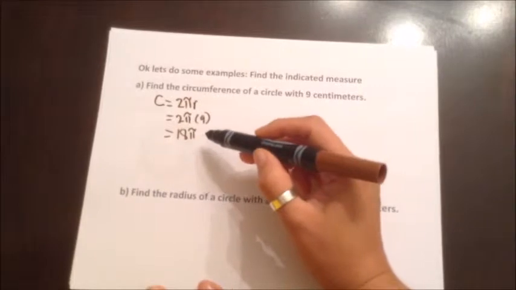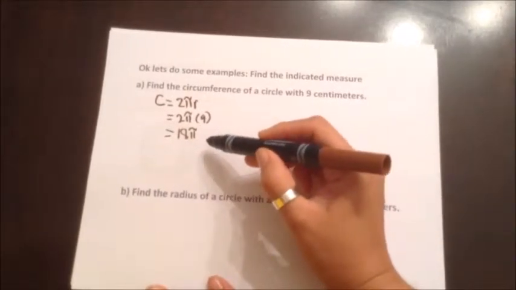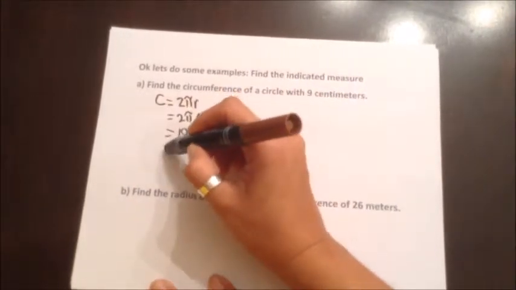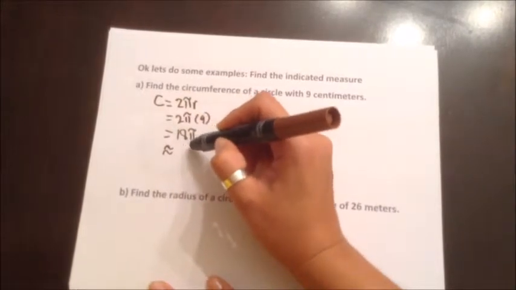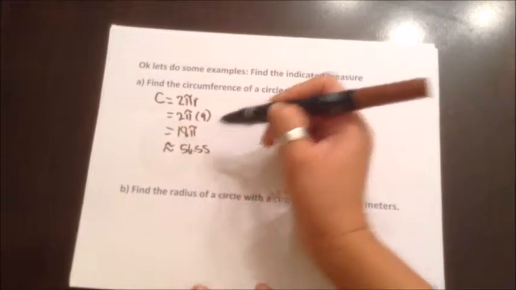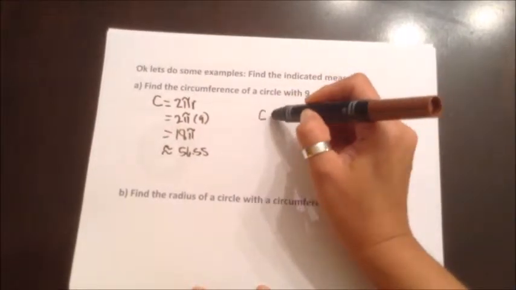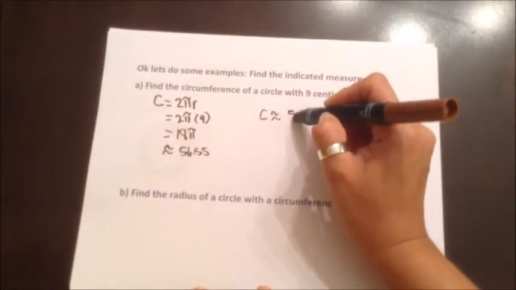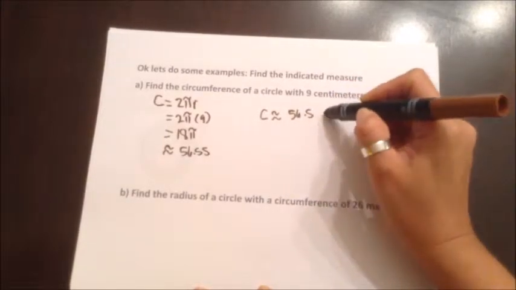From this point here, you can plug in your calculator. 18 times pi. The estimate you get here is 56.5. So we can say that the circumference is about 56.5 centimeters.